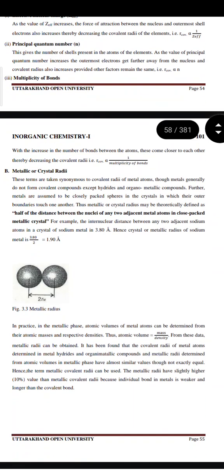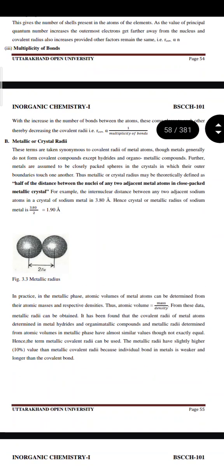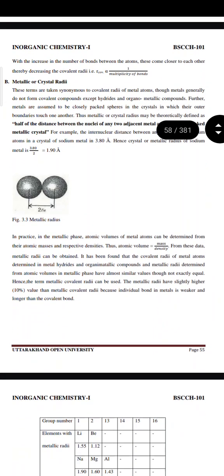The third one is multiplicity of bond. With the increase in the number of bonds between the atoms, these come closer to each other, thereby decreasing the covalent radii. That is, R covalent is inversely proportional to multiplicity of bond.